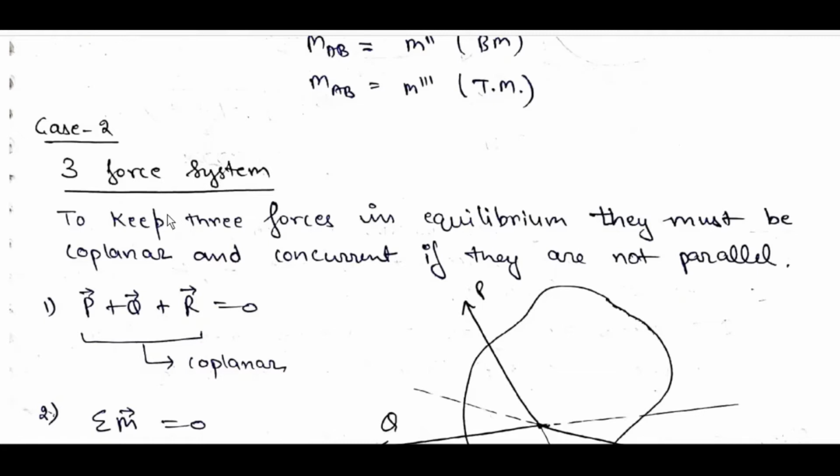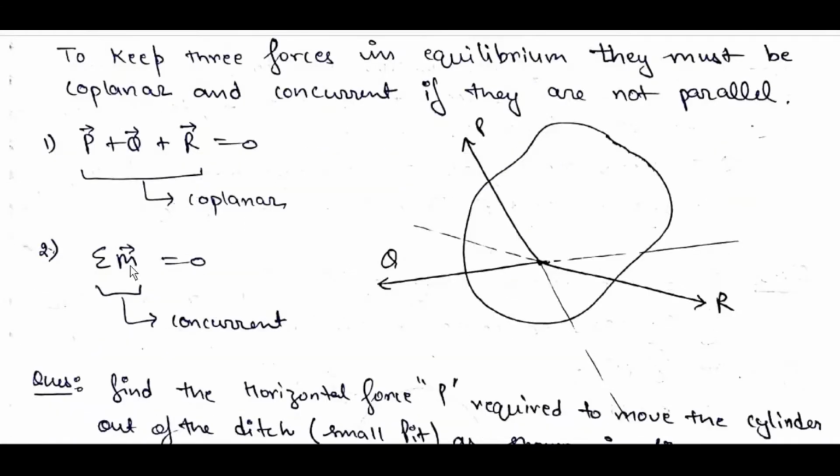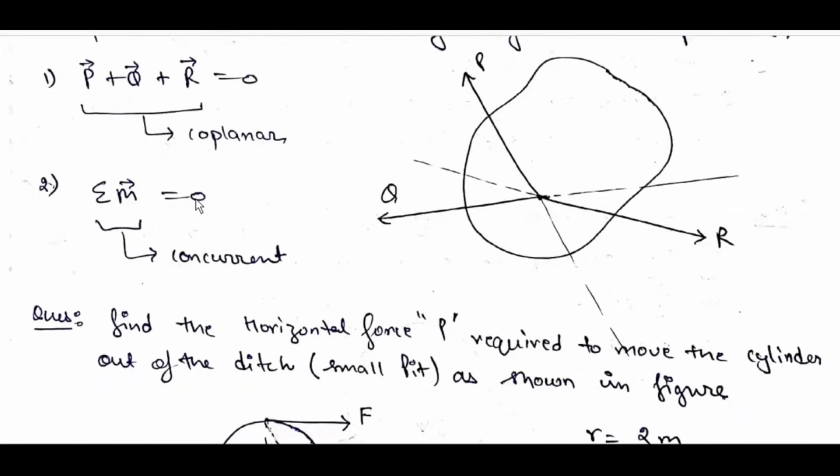Case 2: three-force system. To keep three forces in equilibrium, they must be coplanar and concurrent if they are not parallel. Sigma P bar plus Q bar plus R bar is equal to 0, coplanar. Sigma M bar is equal to 0, concurrent. Concurrent means they should intersect at a common point. Coplanar means they all should lie in the same plane.